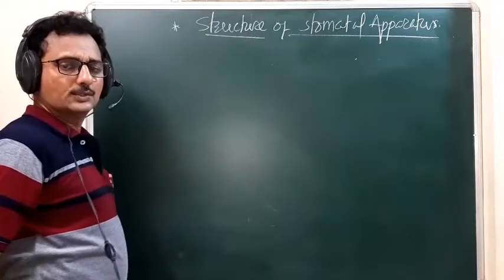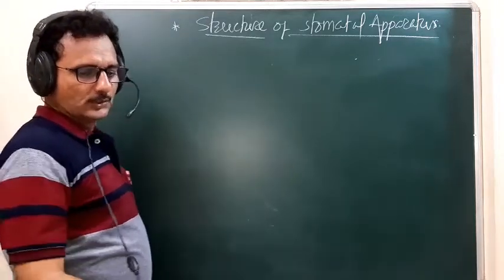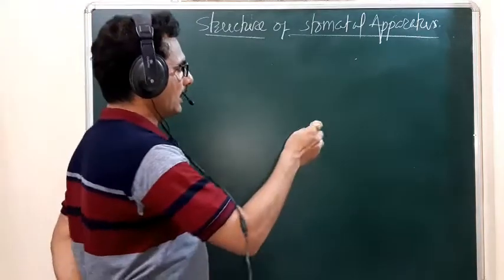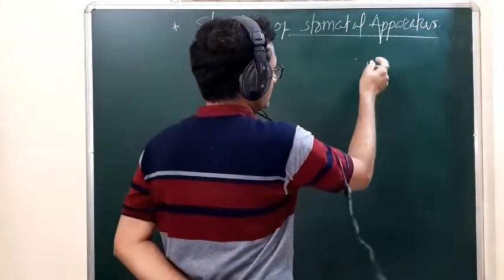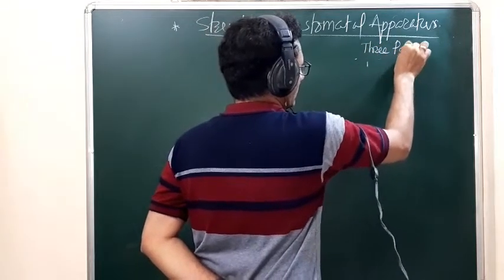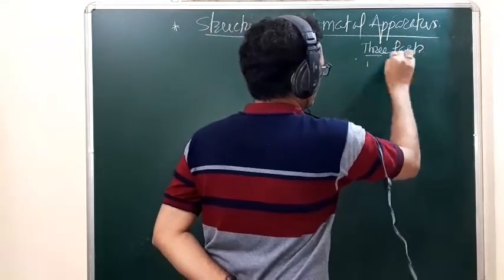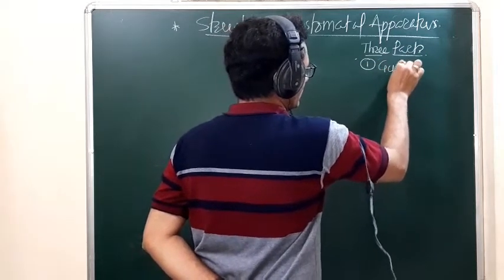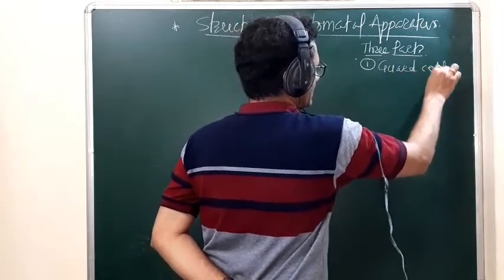Means the structure of stomata. So the stomatal apparatus has three main parts. The first part is the guard cells.